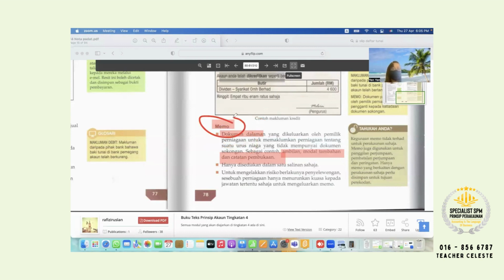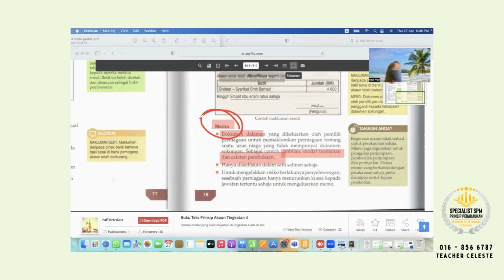And then for memo, what is it for? Ambulan no, modal tambahan no, catatan pembukaan no. Ambulan you learned already in your chapter 2, I'm not going to explain anymore. For those who still don't know ambulan, please refer back to your chapter 2. Modal tambahan, refer back to chapter 2, you learned already. That's why I say every lesson is very important. If you don't remember some things, you can't catch up the following week. Catatan pembukaan, you will learn in chapter 4. I will show you in chapter 4.